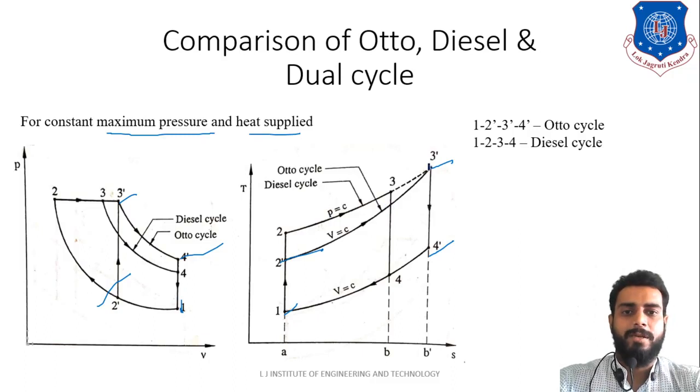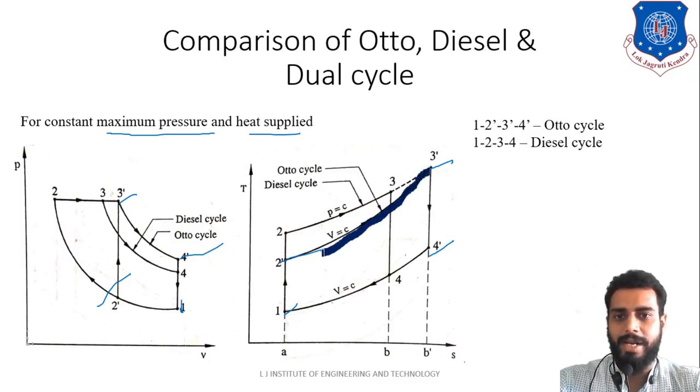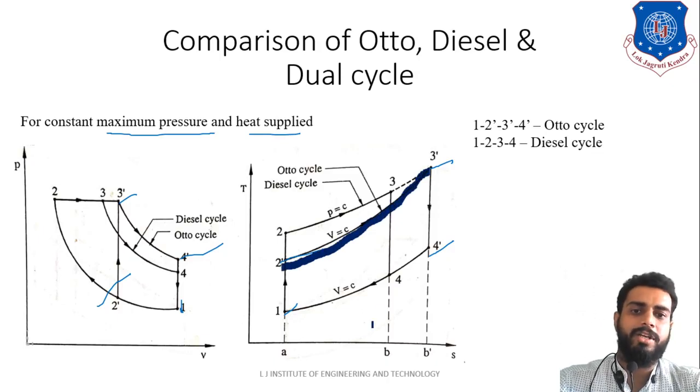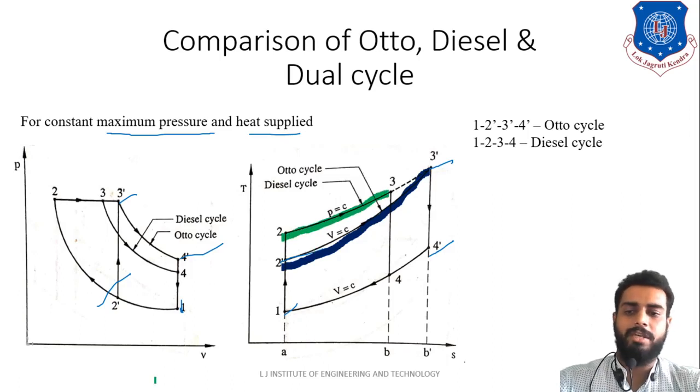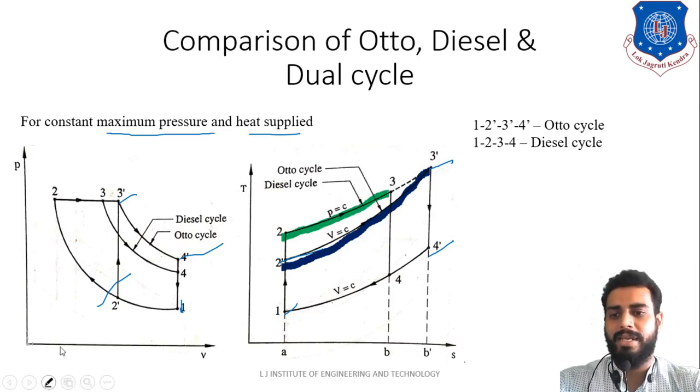So simple, see, for the Otto cycle the curvature is this one, right? So the area under this curvature will give us the heat supplied, and for our diesel cycle the curvature is this one, right, this much. So the area under this curvature will give us what? Heat supplied during the diesel cycle.